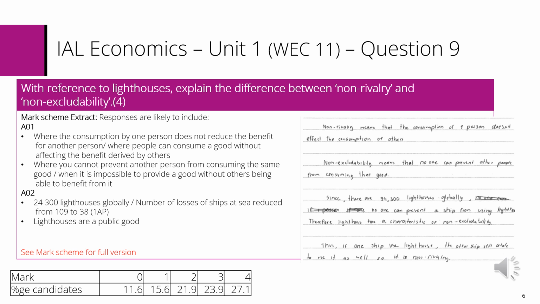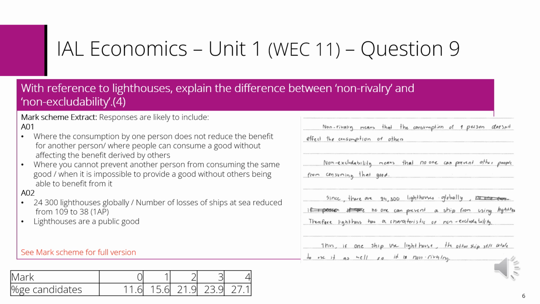This again is a points-based question, as discussed in question 8. The question asks, with reference to lighthouses, explain the difference between non-rivalry and non-excludability, and is worth 4 marks. The marks are broken down into 1 mark for AO1, 1 for AO2, and this time 2 for AO3, that's analysis.